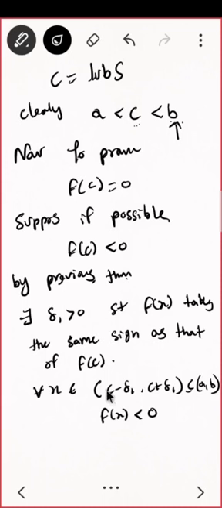Or maybe I'll reframe it. See, x belongs to (C minus delta 1, C plus delta 1). Yeah, that is okay. If we can get a contradiction from here as well, but if you do not agree, can I say this?